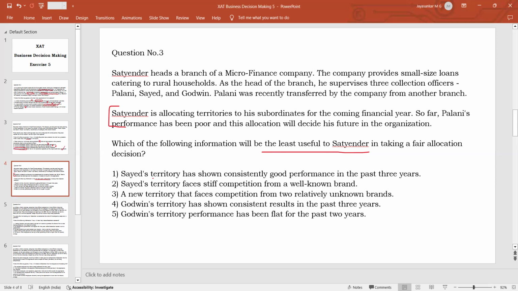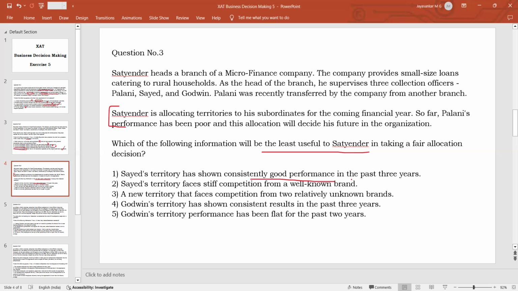If, instead of Syed, Palani is allocated this territory, what can happen? It is having consistently good performance. This is an existing territory for the organization, and they have had very good performance in the past 3 years.